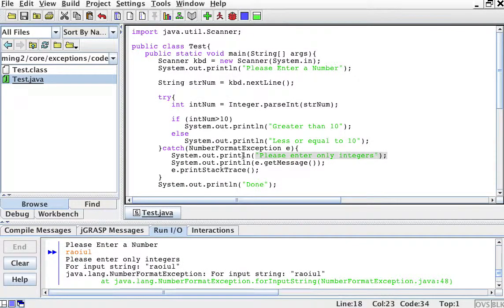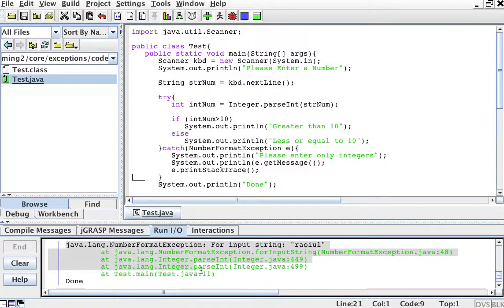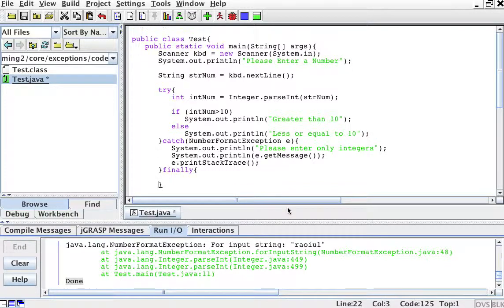So please enter only integers comes from here. For input string Raul comes here, and then printStackTrace basically prints whatever the system would have printed. This gives you an idea of better debugging information if you want it. And then after the try and catch block is done, we print the string done here. That is exceptions. There's one last thing that goes here, which is a finally block. The finally block gets executed no matter what.